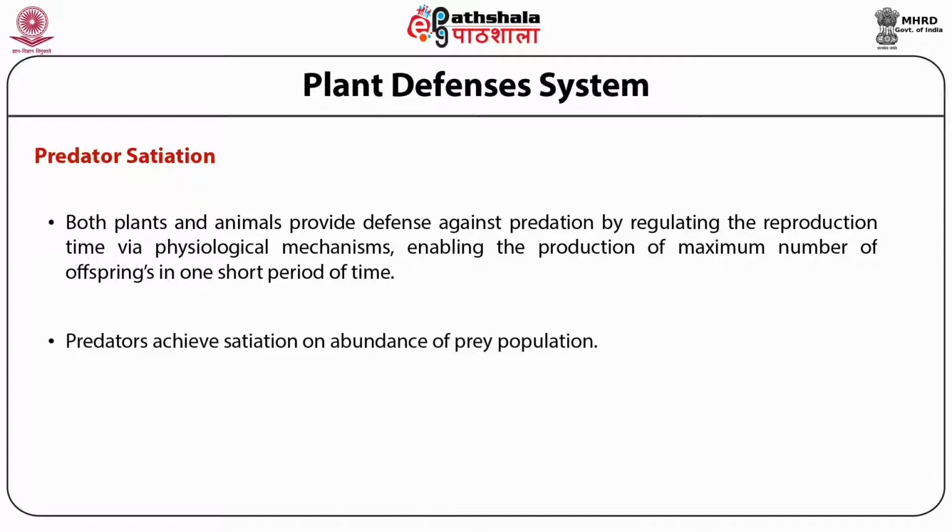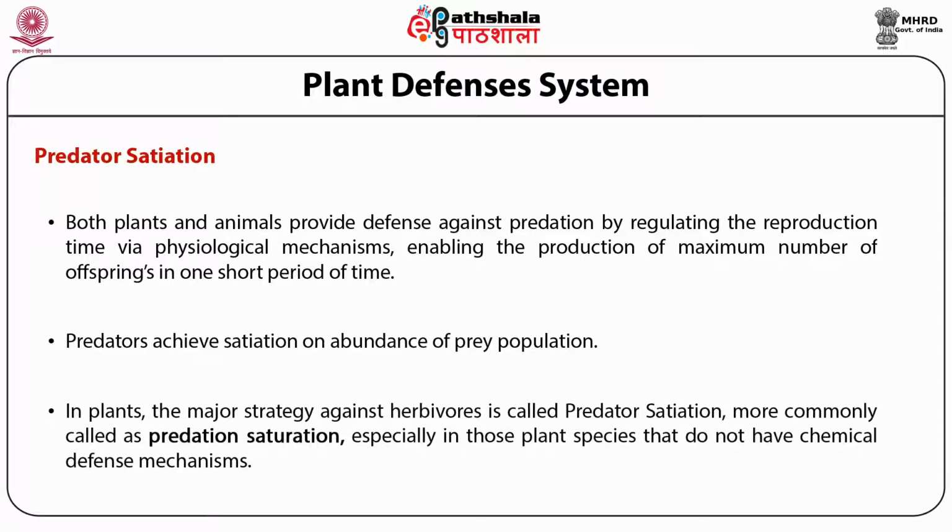Predators achieve satiation on an abundance of prey population. In plants, the major strategy against herbivores is called predator satiation, more commonly called predation saturation, especially in those plant species that do not have chemical defense mechanisms.